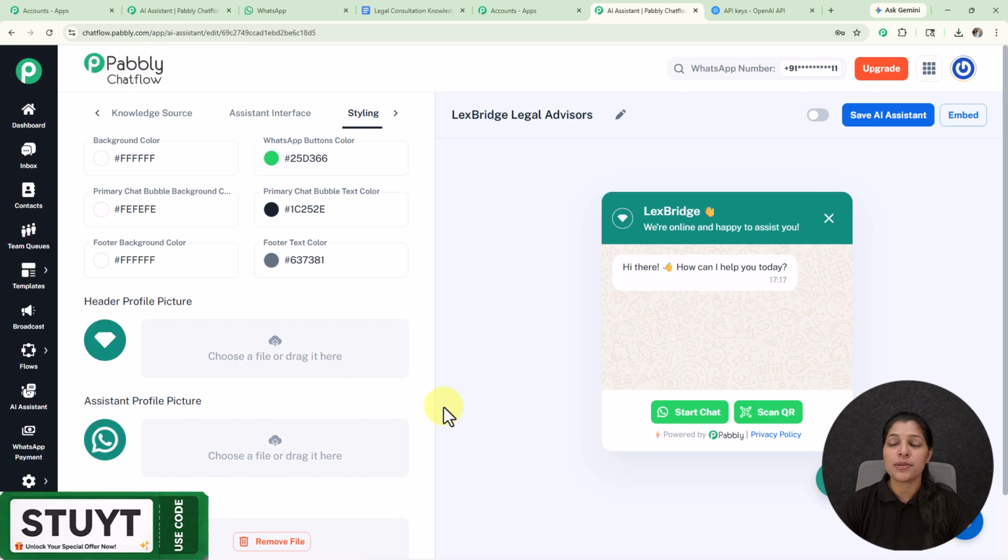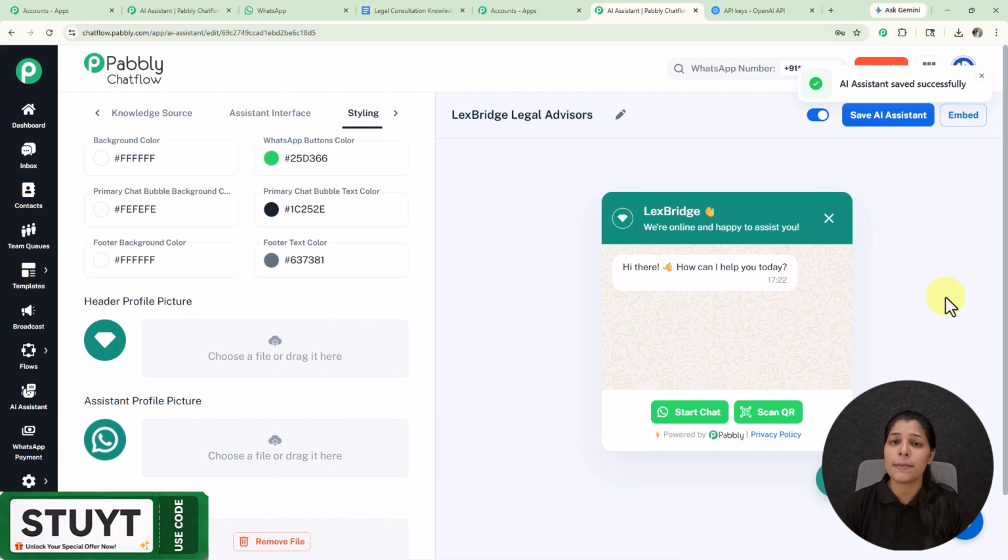So this is the simple process for creating our AI assistant, and now we just have to enable it by activating this toggle. And now for saving it, we simply have to click over the save AI assistant button, and here you can see we are getting this pop-up, which means our AI assistant has been saved successfully.